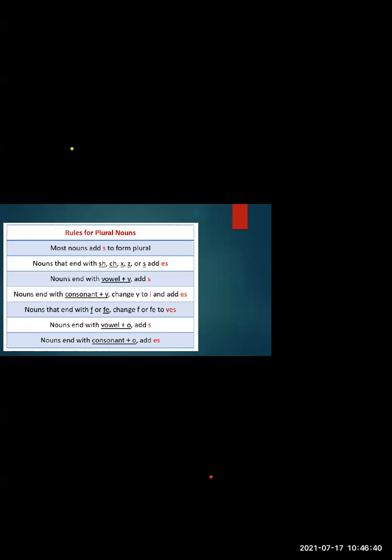Now, what is a consonant? All the letters except the vowels. Okay, except the letters A, E, I, O, U, the rest are consonants. So, for all these nouns which end with a Y, what do we do? We change the Y at the end to the letter I, and what is added to it? ES.